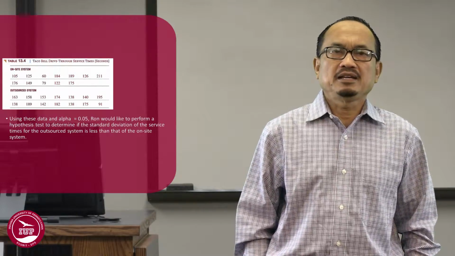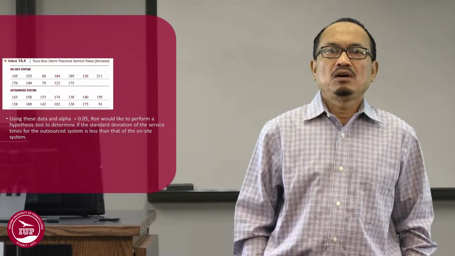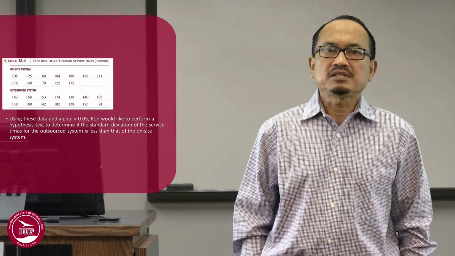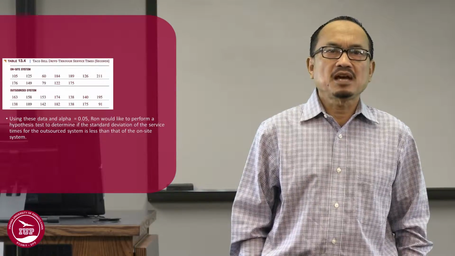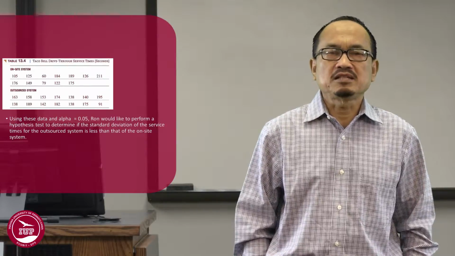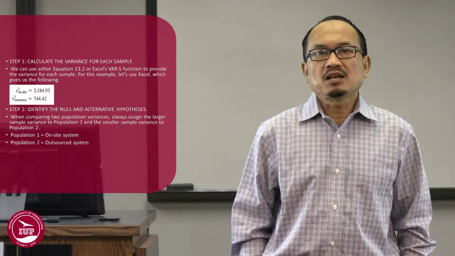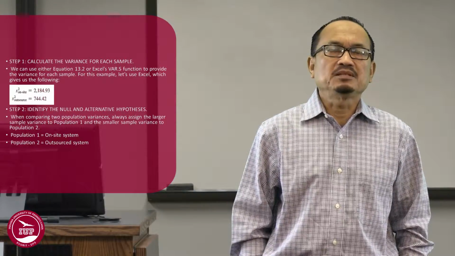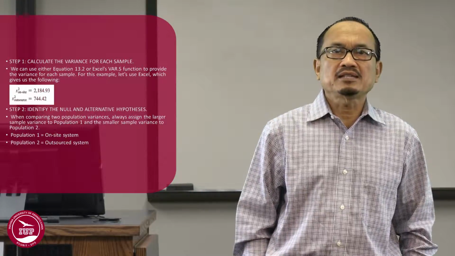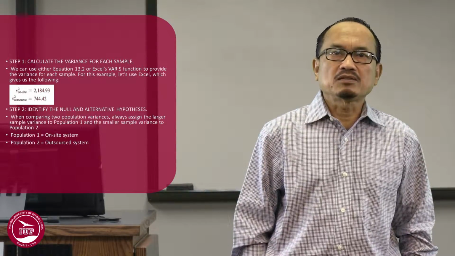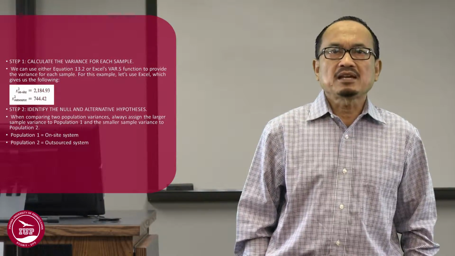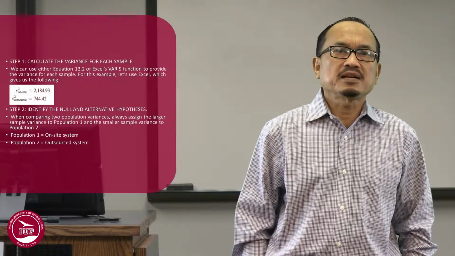Using this data and alpha equal to 0.05, Ron would like to perform a hypothesis test to determine if the standard deviation of the service time for the outsourced system is less than that of the on-site system. Step 1. Calculate the variance for each sample. We can use either equation 13.2 or the Excel function VAR.S to provide the variance for each sample. For this example, let's use Excel, which gives us the following.